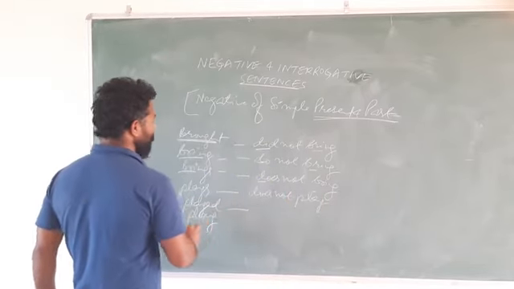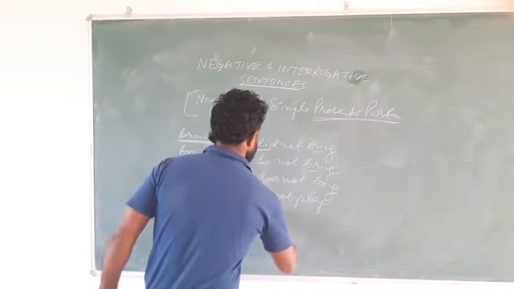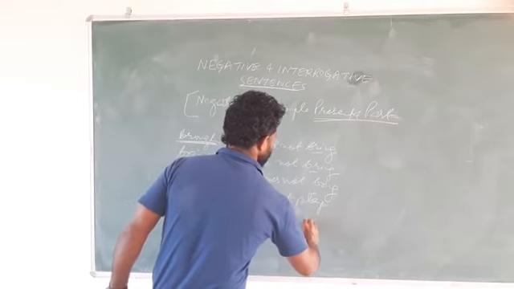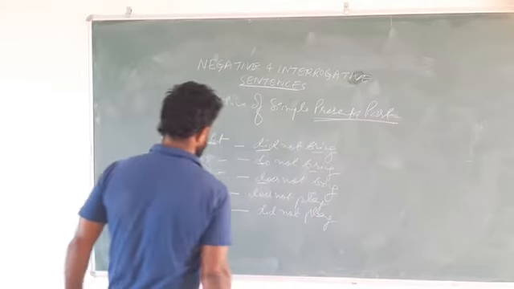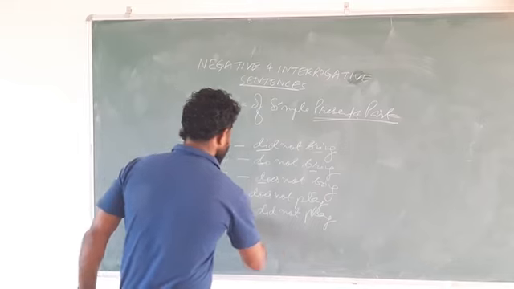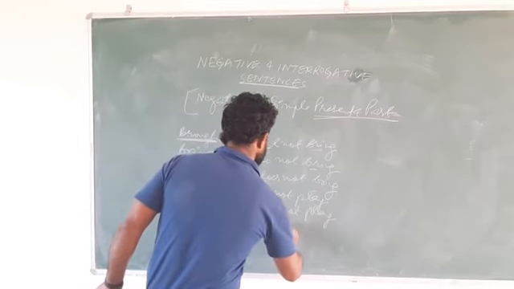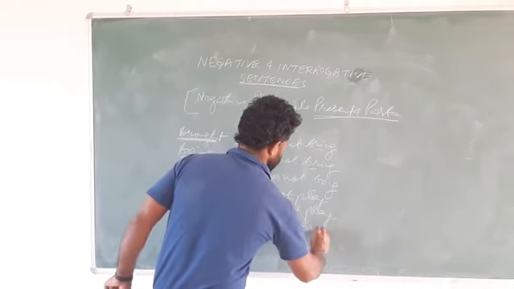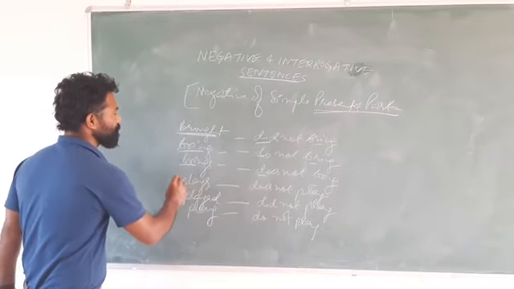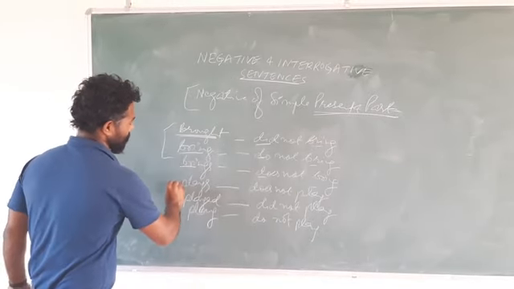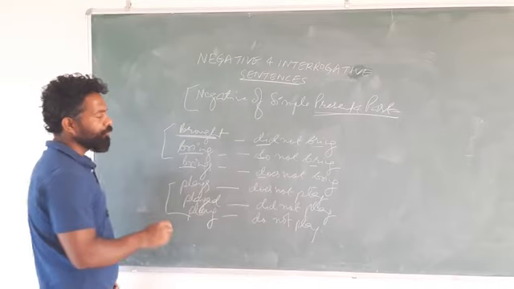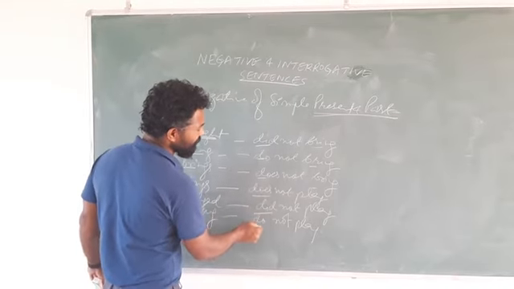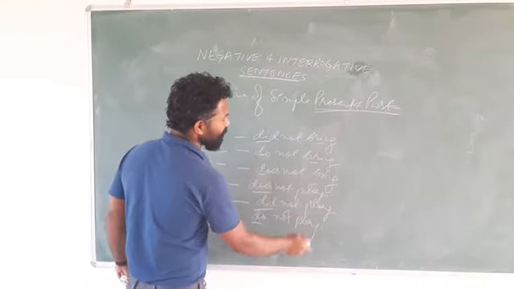The negative of played is did not play. And the negative of play is do not play. See, that's so simple. And again I told you, with do, does, did, we always write the first form of the verb, that is play.